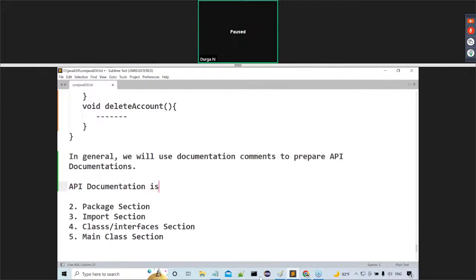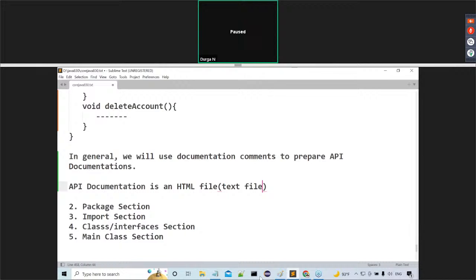API documentation is an HTML file, or we can specify it as an HTML file or a text file. API documentation is a documentation, maybe a text file, maybe an HTML file.